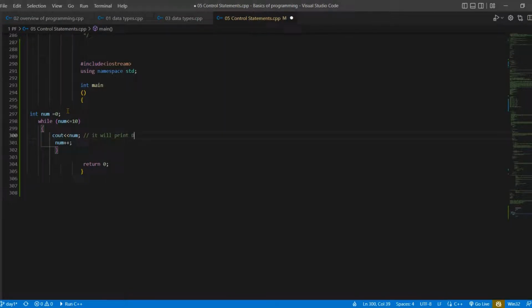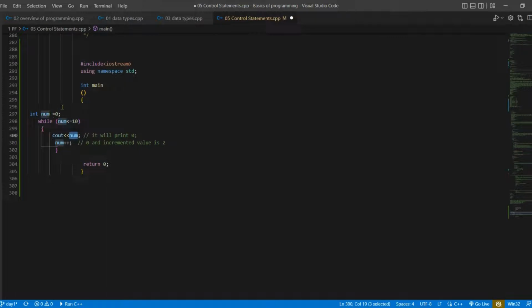It will print 0. Okay, so the very next statement, we increment, which in the operators we learned about, the increment operator. This is actually the post increment, that first it reads and then increments. So first it reads 0 and the incremented value is 1. Now num is 1 and 1 is again less than 10. So again it will execute this statement and again increment. Now the value will become 2, and 2 is again less than 10. So it will continue like this until this condition becomes false.